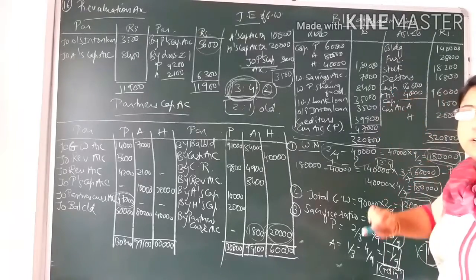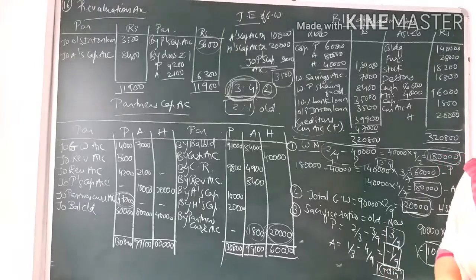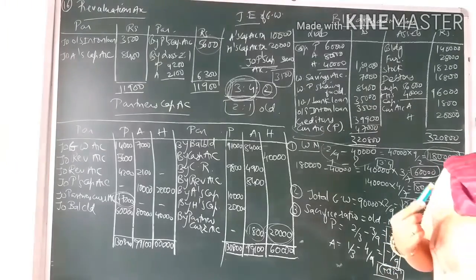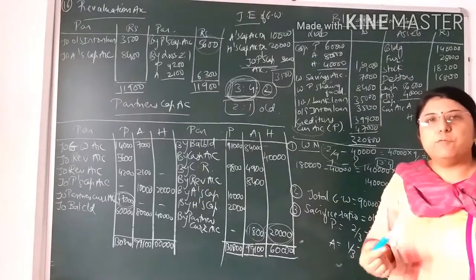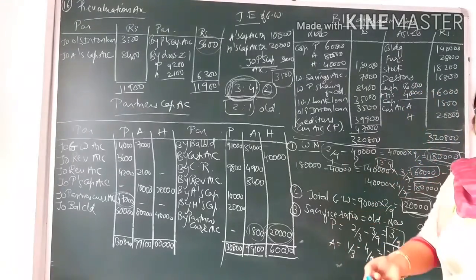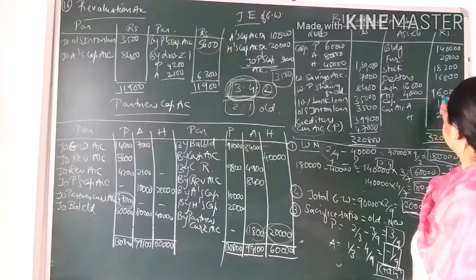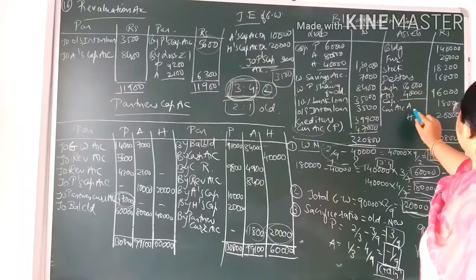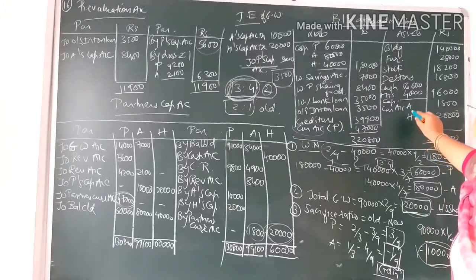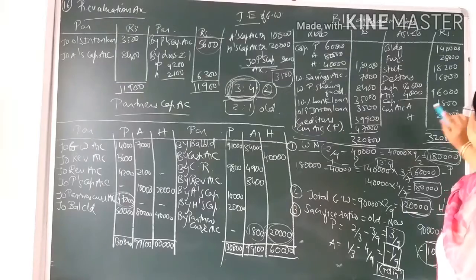In case of cash, I had already explained that I had not prepared a cash account separately because there was only one entry related to the new partner bringing the capital in the form of cash. So directly I have added it over here instead of preparing a separate cash account. So 56,000 plus 40,000 came to 96,000, and the current account of A and H, that is the debit balance of Aneri and Hensi, came to 1,800 and 20,000.